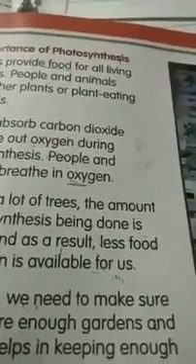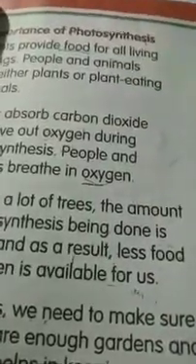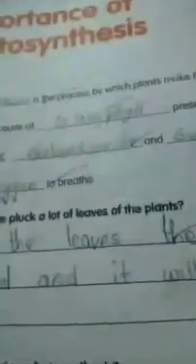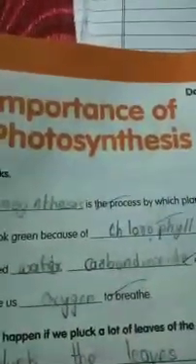Now open your workbooks, children, and see what is there in the workbook. In S4, page number 42, importance of photosynthesis. Here you have fill in the blanks. Dash is the process by which plants make their own food.